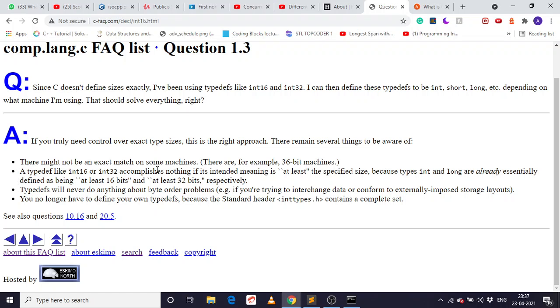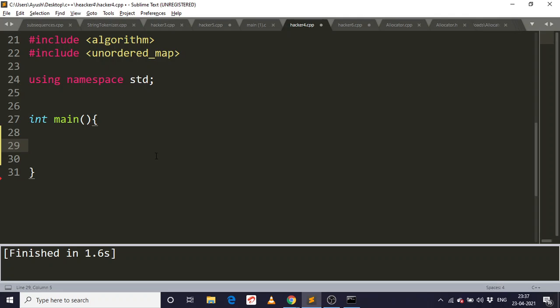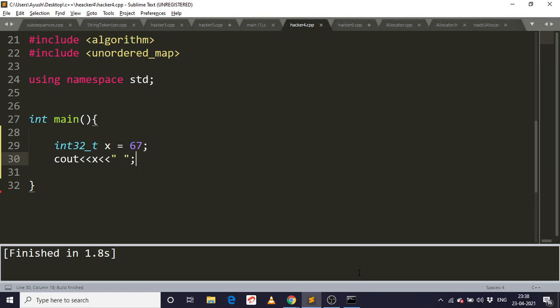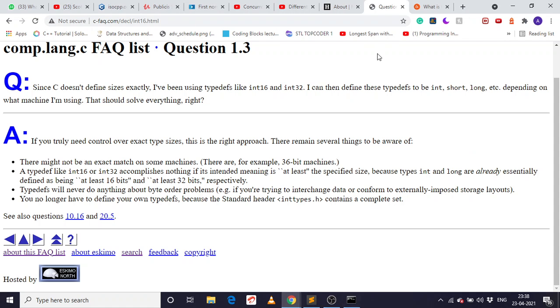So there are more different types also, like we could have int32. This is also an integer data type, and we can use an integer value here. Let's suppose 67, and we can print it. So this is also a size. We can store our variable and print that. So there are so many sizes.